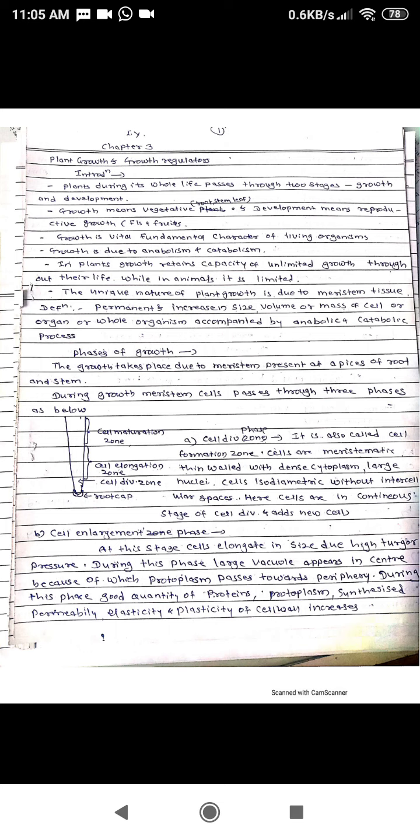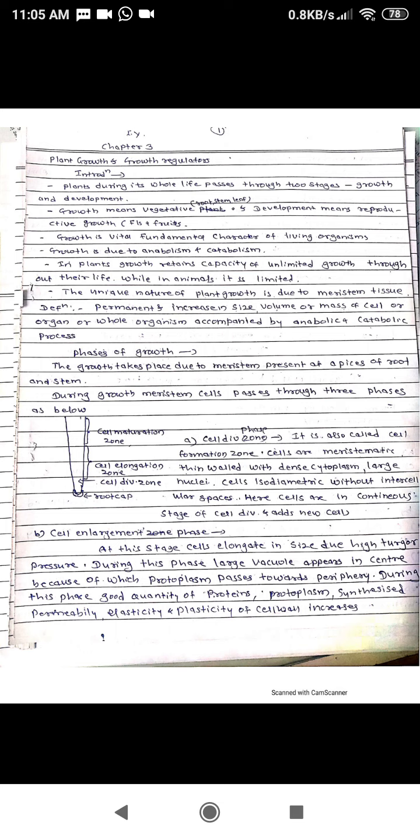And development means reproductive growth, that is formation of flowers, fruits, etc. In plants, growth is a vital fundamental character of all plants, and the growth happens because of anabolic and catabolic reactions taking place within the plant body.